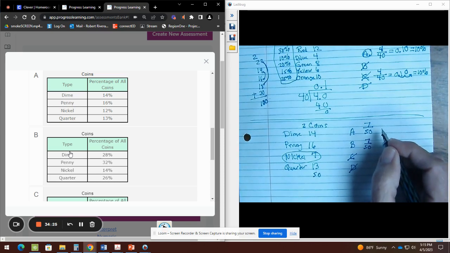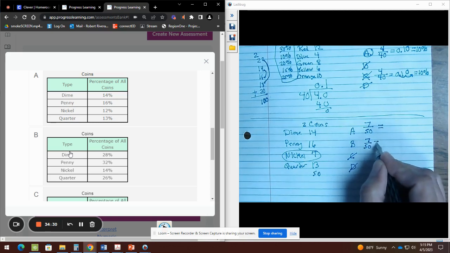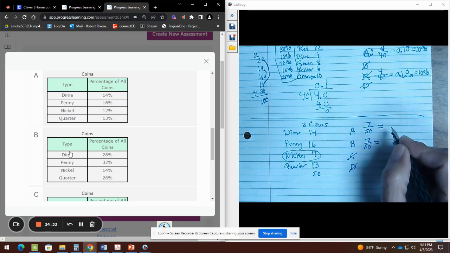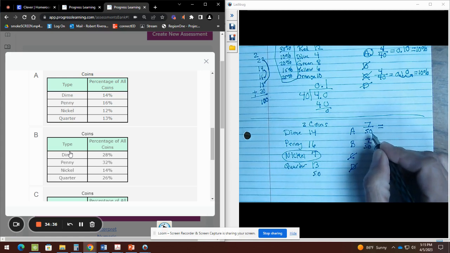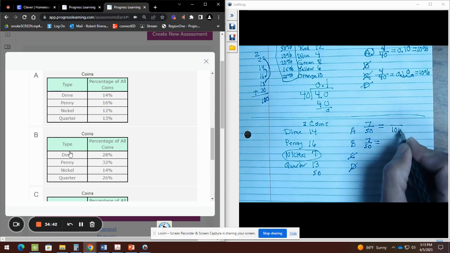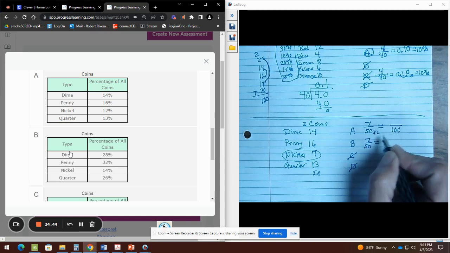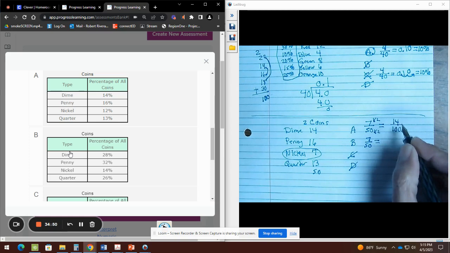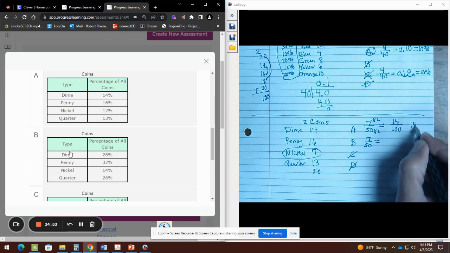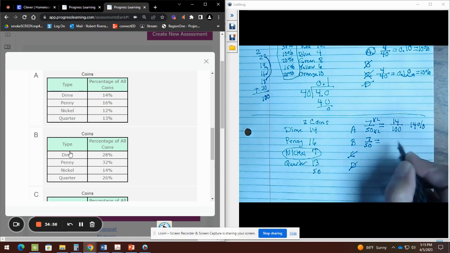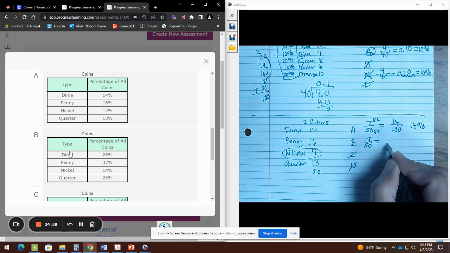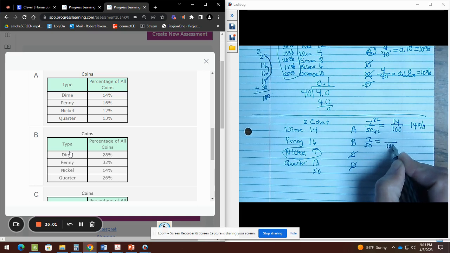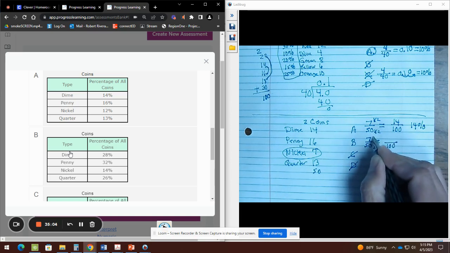Now I'm going to show you a little trick here. Anytime you have a 50 on the bottom, instead of doing bottom out, since percent means out of 100, I could do this because 50 times 2 gives me 100. What you do to the bottom, you can do to the top. So 14 out of 100, well, that would be 14% because percent means out of 100. The next one, I have a 50 on the bottom. When you have a 50 on the bottom, I can do this times 2, times 2.